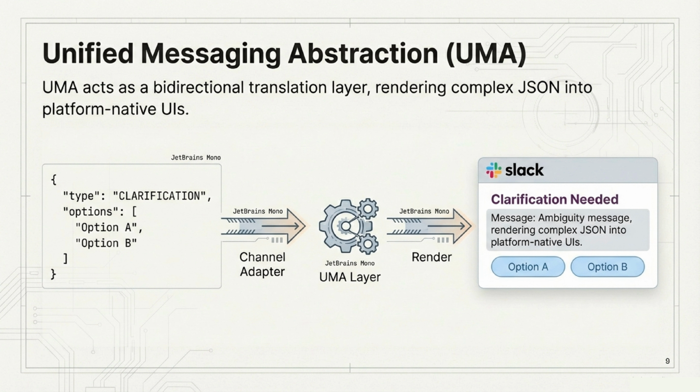Now, the transport layer, the unified messaging abstraction, or UMA. This acts as a translation layer. The agent generates complex JSON code, like a clarification request with options. The UMA layer renders this into platform-native UIs. So, the agent speaks code, but the human sees a nice Slack message with clickable buttons for option A and option B.